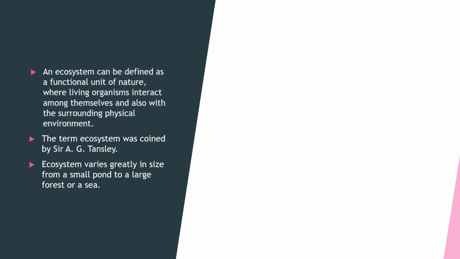An ecosystem can be defined as a functional unit of nature where living organisms interact among themselves and also with the surrounding physical environment. The term ecosystem was coined by Sir A. J. Tansley. Ecosystem varies greatly in size from a pond to a large forest or a sea.